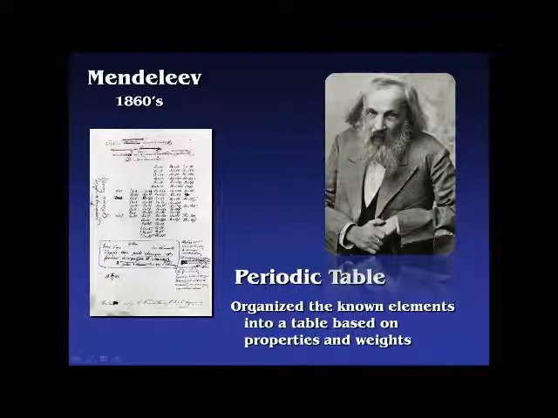The idea is that it has recurring periods that have things in common. So this column here, or this row here, all has something in common in the fact that they don't really react with other gases very easily, for instance. And you can see that there are a few places where there are some question marks, essentially some blanks in his table. He didn't actually know all of these elements that we know of today.